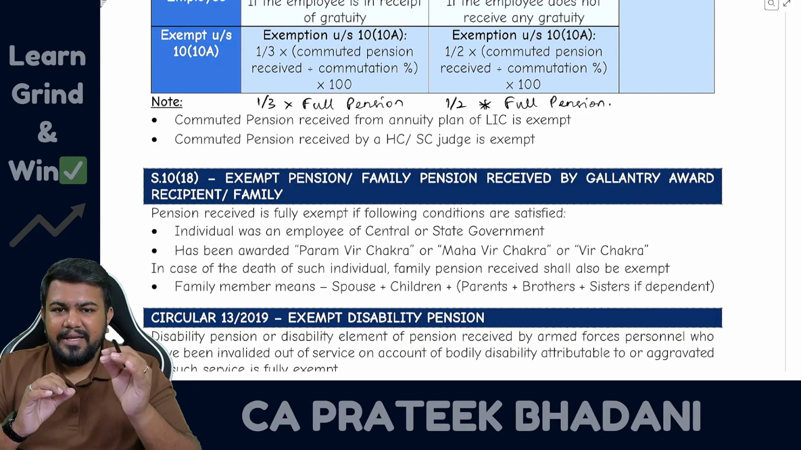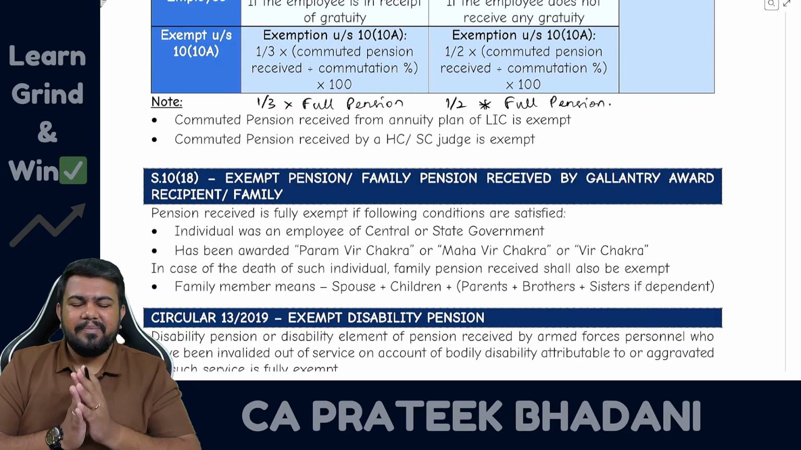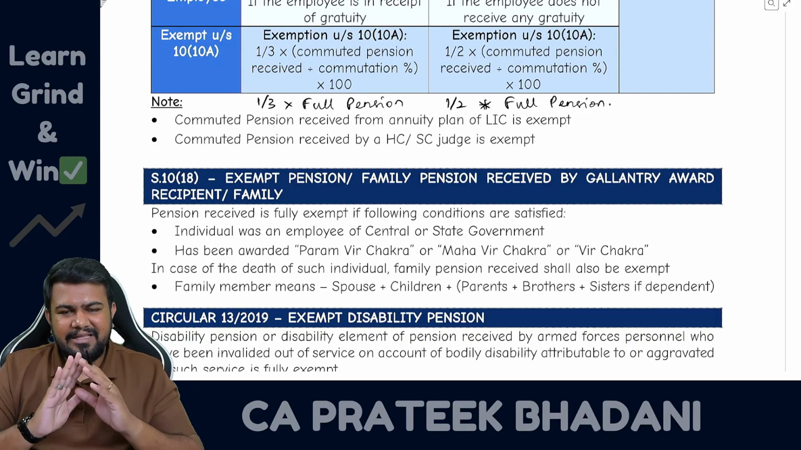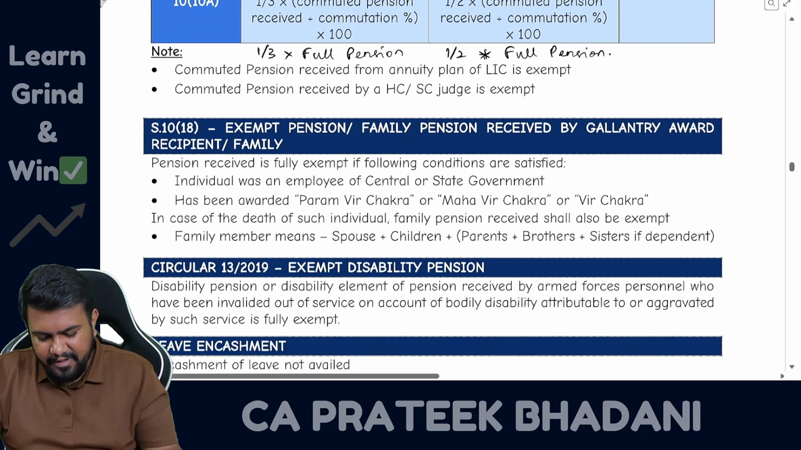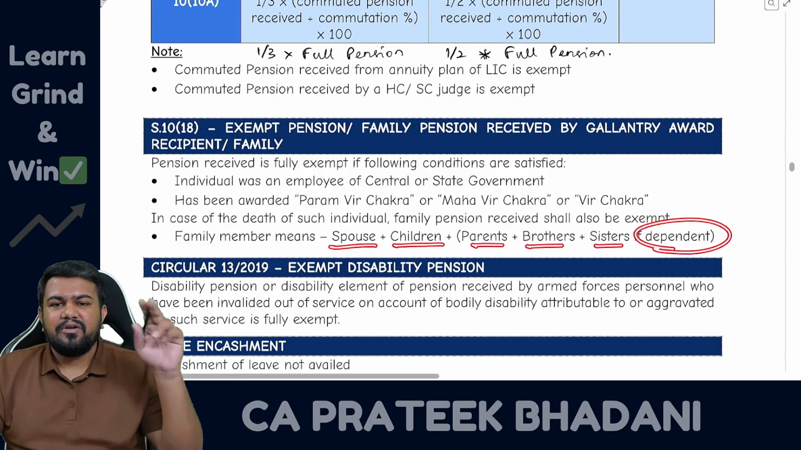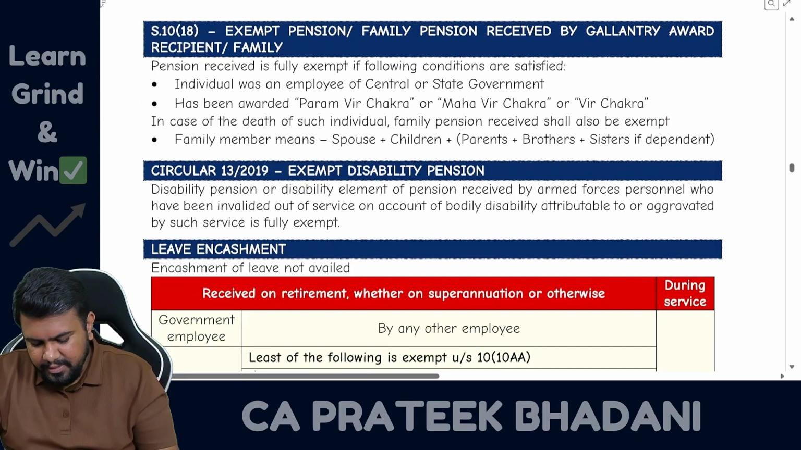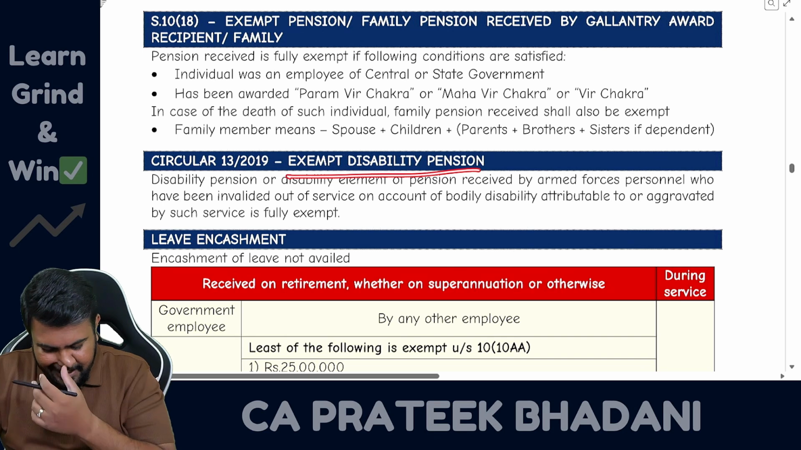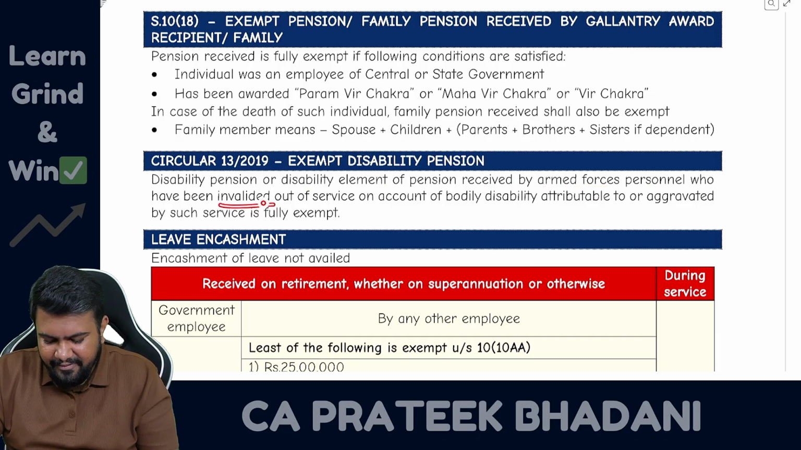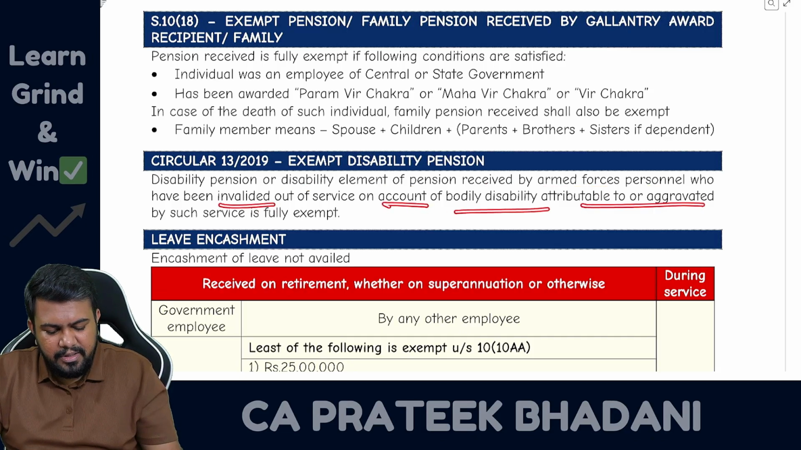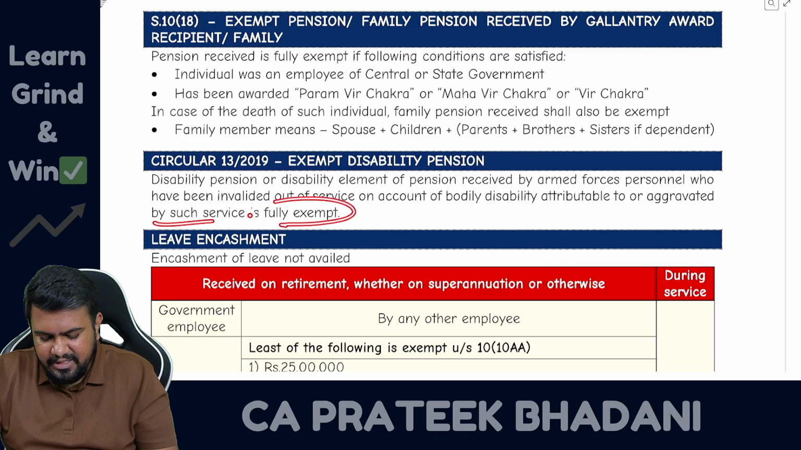And if the employee is no more, then the family will receive the pension, which is called family pension. Then this family pension is also fully exempt. And who is a family member? Family member means spouse plus children plus parents, brother, sister if they were dependent on the employee. Then exempt disability pension. So disability pension or disability element of pension received by an armed forces personnel who has been invalidated out of service on account of bodily disability attributable to or aggravated by such service is fully exempt.